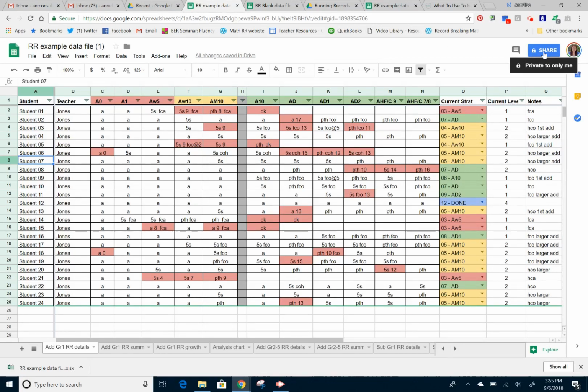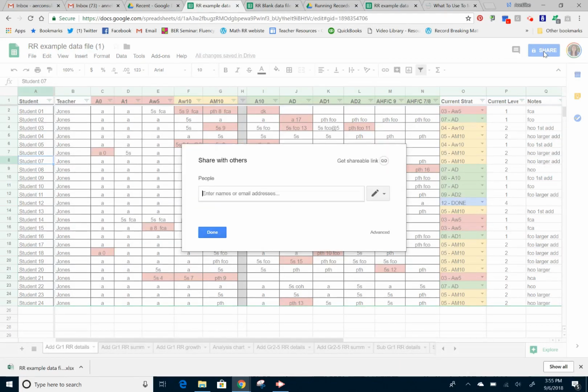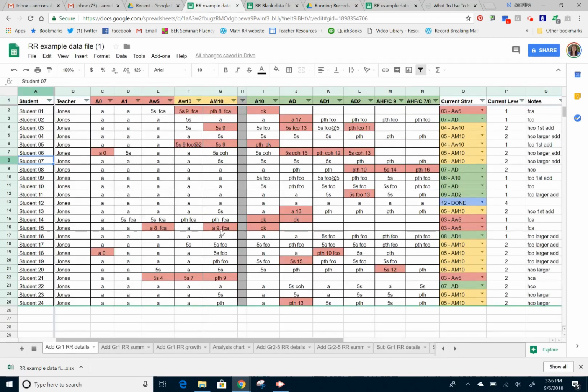If you're not familiar with Google Documents, you're able to click on share, and you may choose people in your organization, the teachers, and if you're a math coach, the teachers and the principal. And so everyone's all on the same page, all the interventionists. And you can choose to allow them to give edit rights, or they could put comments on them, or they also can just view it. So it's up to you how you want to give those permissions.